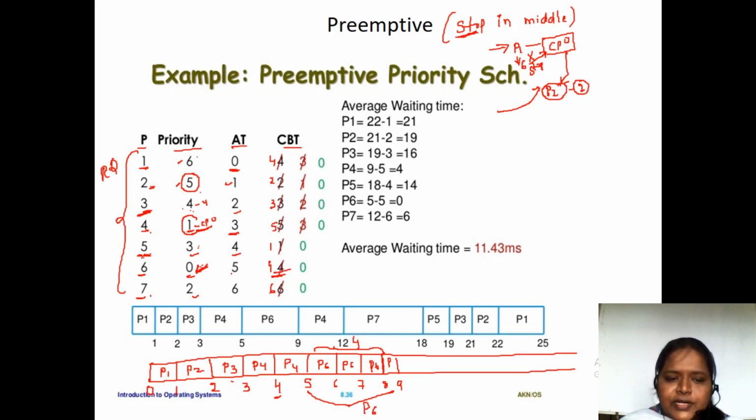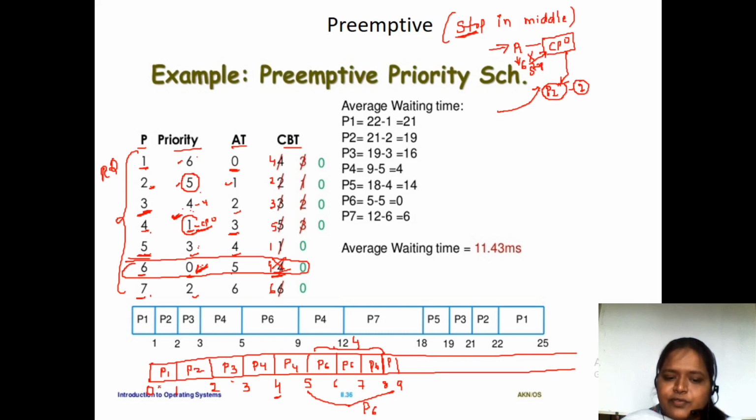Now P6 process completed its task. We have to remove it because its burst time has been completed. Now which process is going to have the highest priority? P4 process, because it is 1, and 1 has the highest priority.